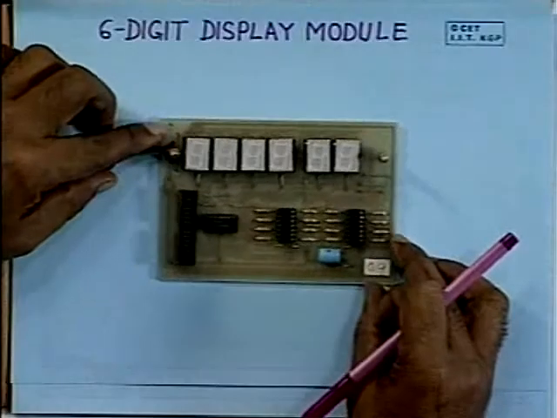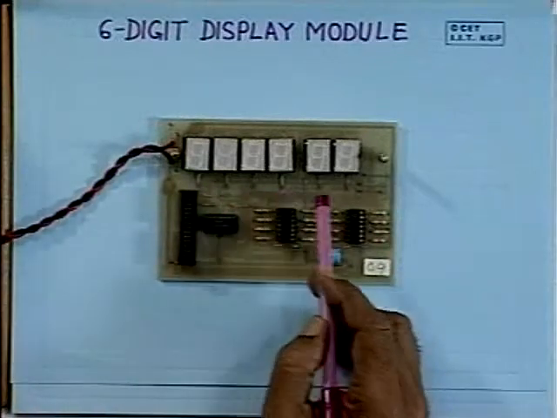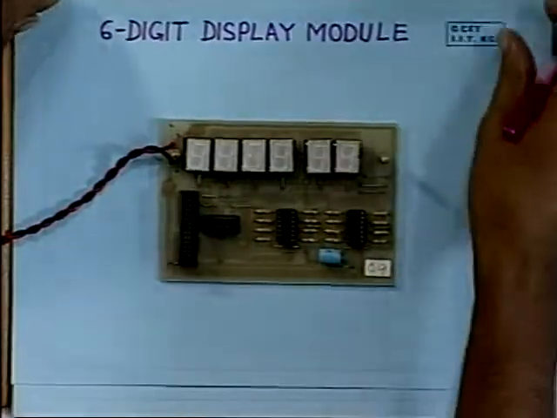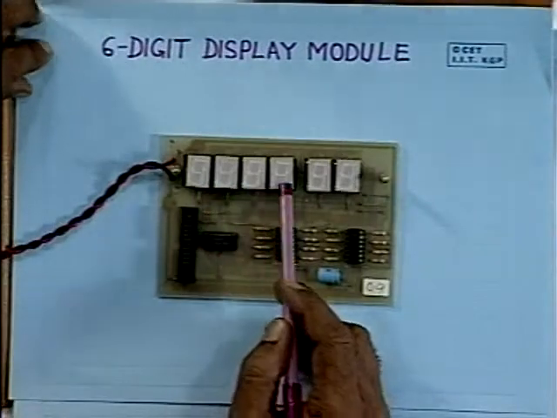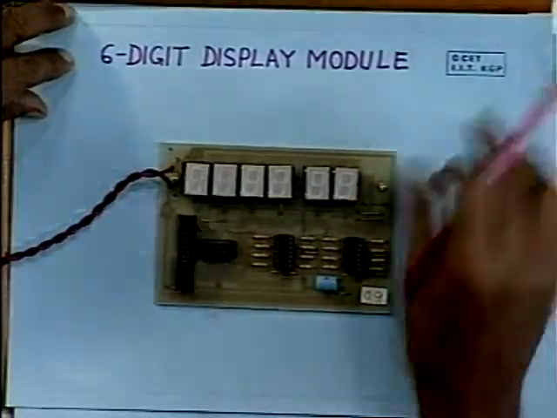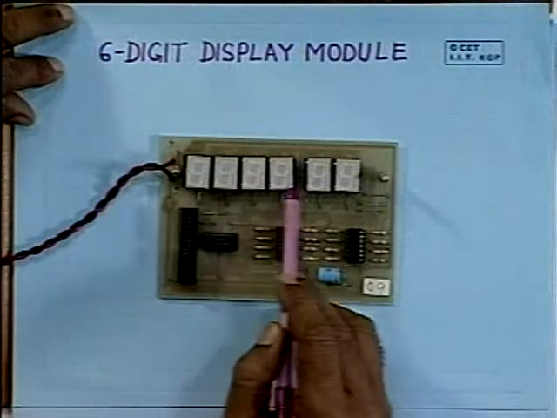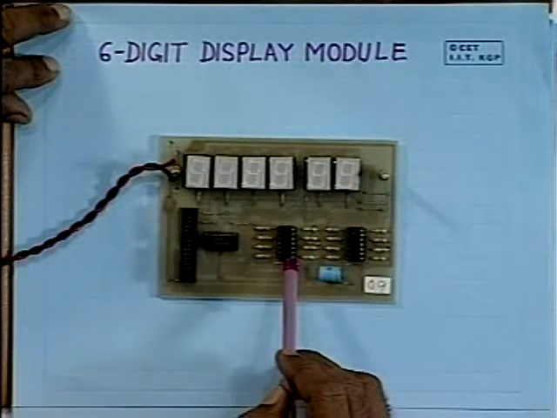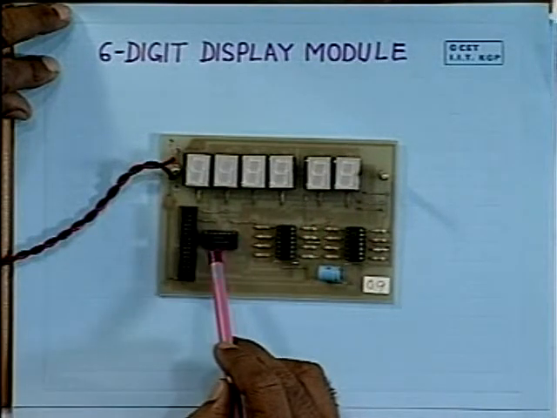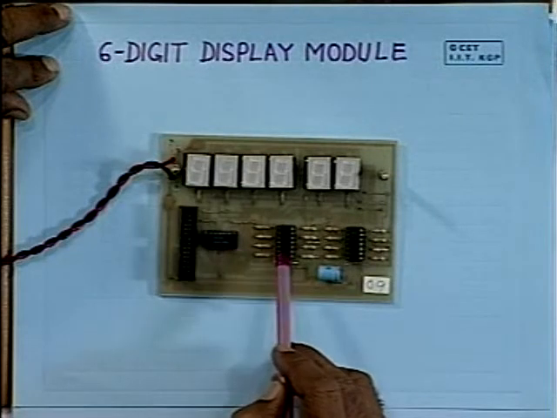The display module is shown here. We have realized the circuit diagram which I have shown. Here you see we have 6 light emitting 7 segment displays, and this is your digit driver 75492 and 75491.